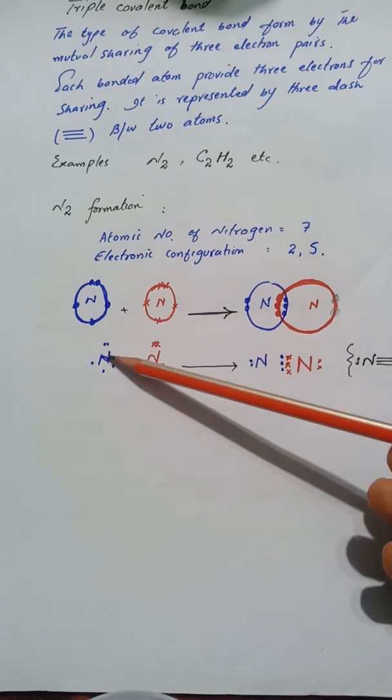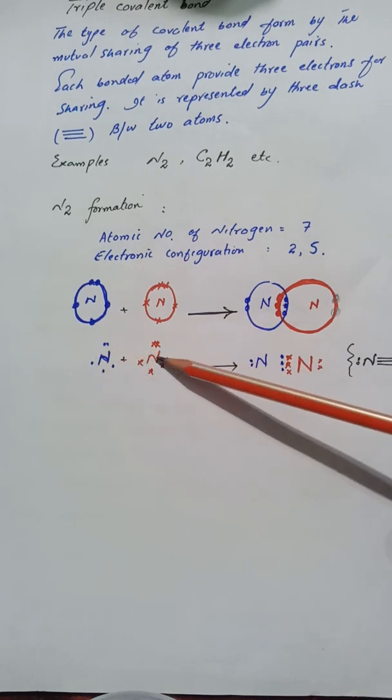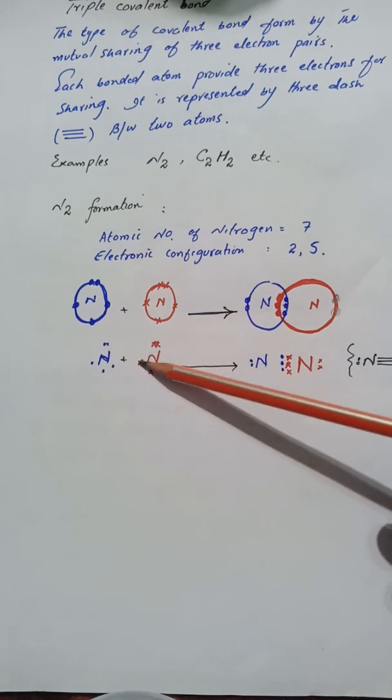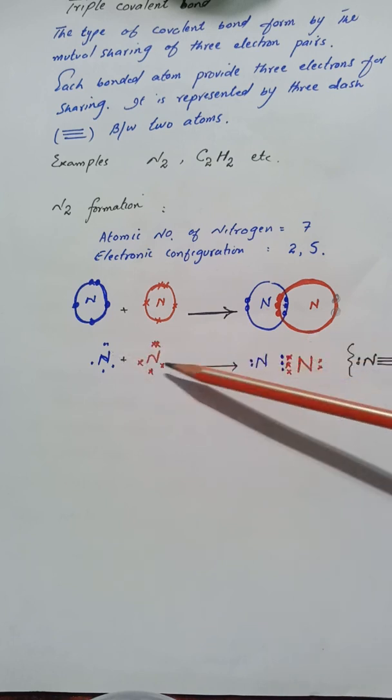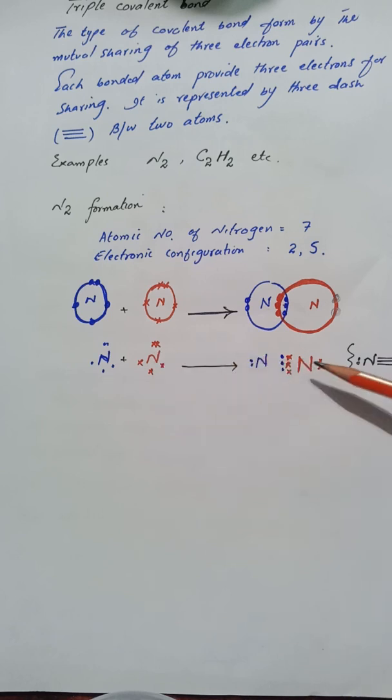The electrons of one nitrogen are represented by dots and the electrons of the other nitrogen are represented by crosses, and remember that these are valence electrons. As both nitrogen atoms need 3 electrons, every nitrogen atom shares 3 electrons with 3 electrons of the second nitrogen. As a result, 3 electron pairs are shared and we get a triple covalent bond between the 2 atoms.